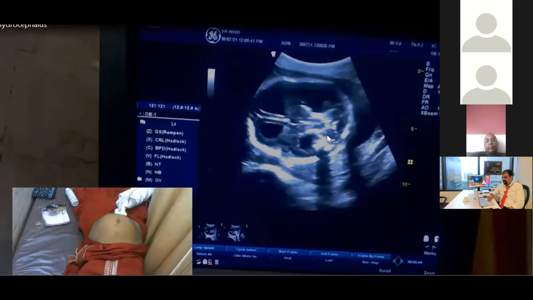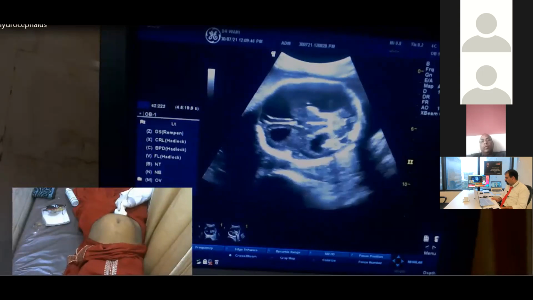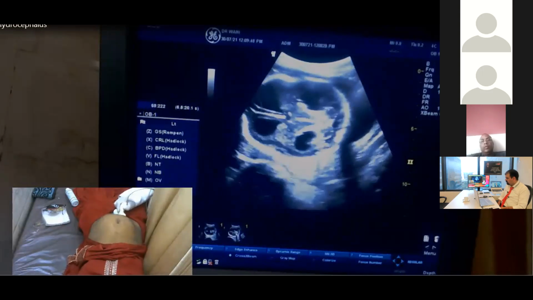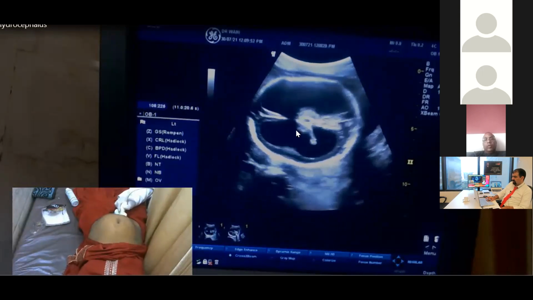So the point here is that the fourth ventricle is not dilated. The cisterna magna is normally seen. So this is the diagnosis. What is the diagnosis now? What is the diagnosis, Dr. Ujwala, Dr. Padma, Dr. Swati, and others? What is that? Now see the case over here.